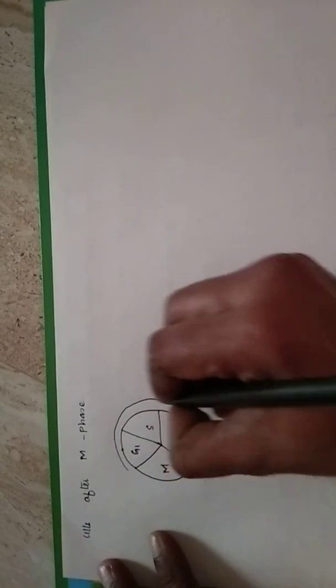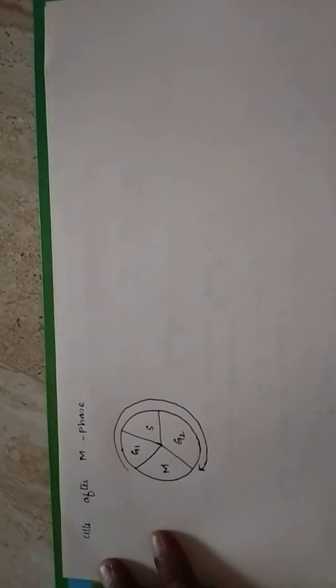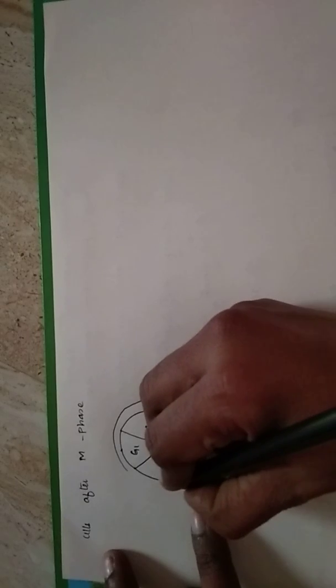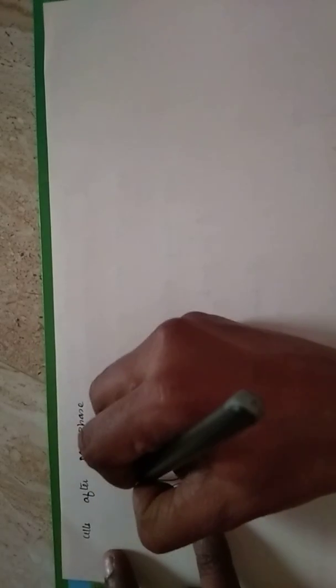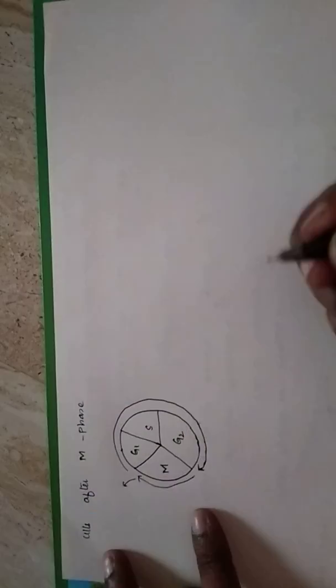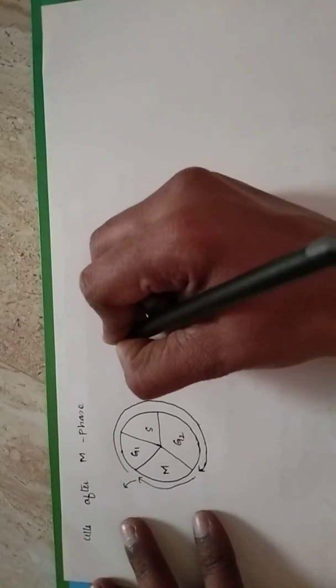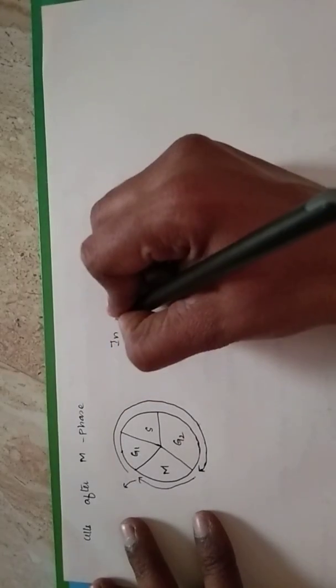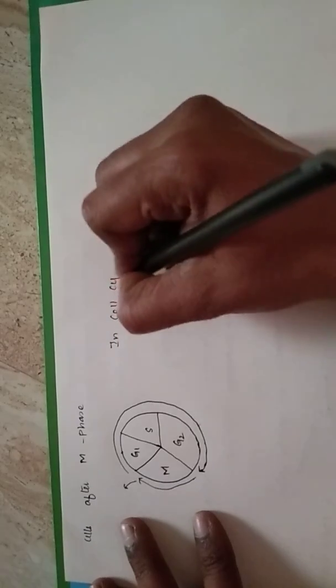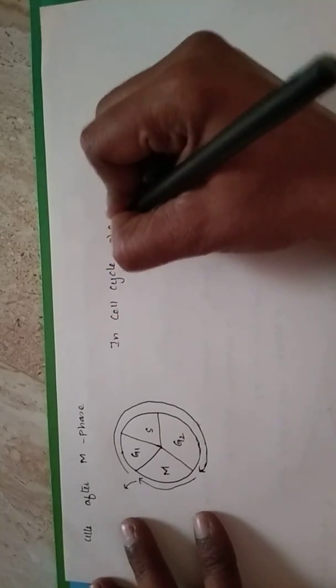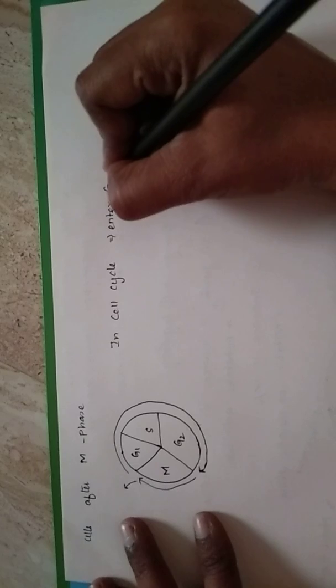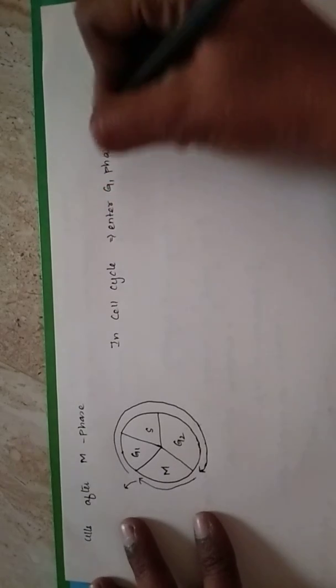After the end of cell division, the cell passes through the interphase, and then it passes through M phase and comes out as a new cell. This new cell is said to be in the cell cycle if it enters again into G1 phase.